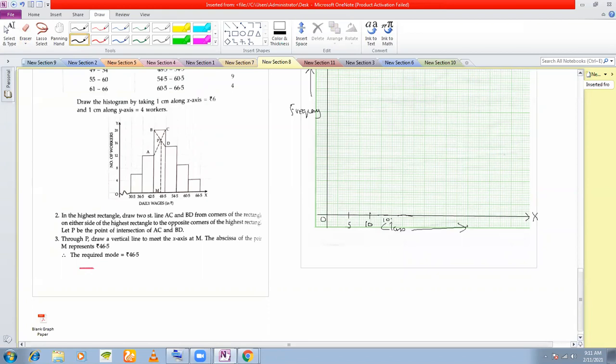So this is your 10. This is 15, 20, 25, 30. Okay, so you can accommodate from 0 to 30 in the x-axis if you take 10 divisions.